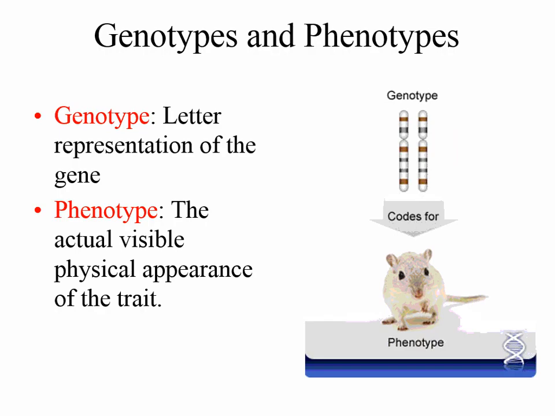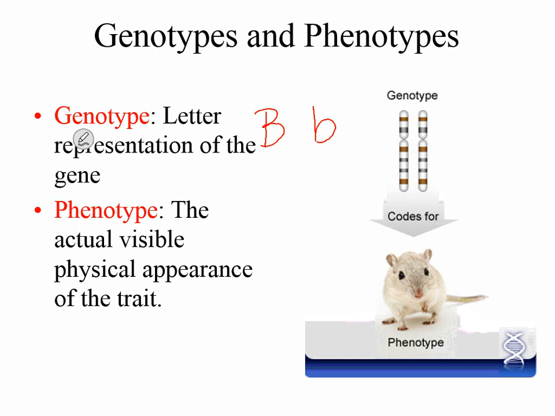Last is genotype and phenotype. Your teacher should have told you that instead of sexual reproduction, we're going to be doing genotype, and instead of asexual reproduction, you're going to put phenotype. Genotype is just the letter representation of a gene. Earlier, when we were talking about blonde hair and brown hair, we had the capital B and the lowercase b. Those are your genotypes. It's describing the gene. Then you have phenotype, which is the actual visible physical appearance of a trait.